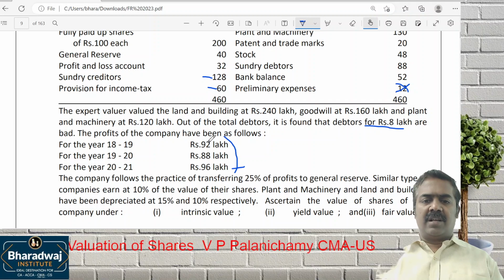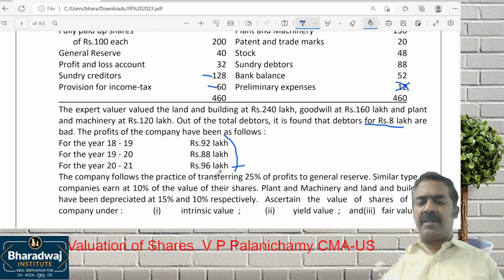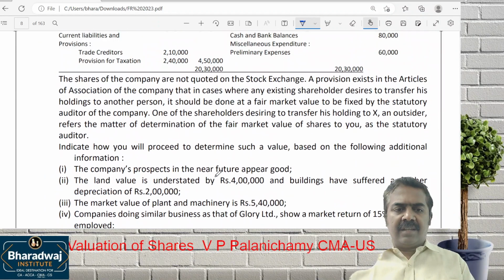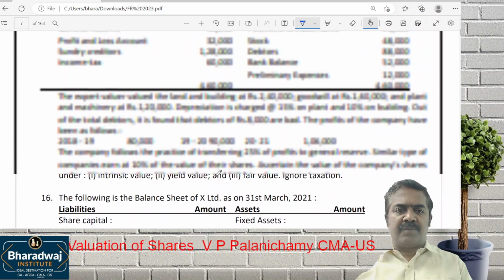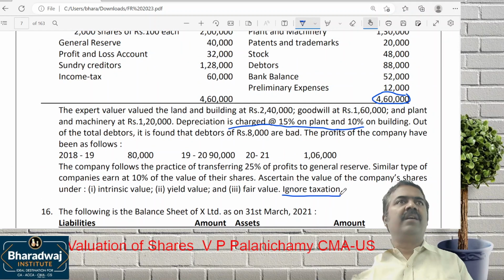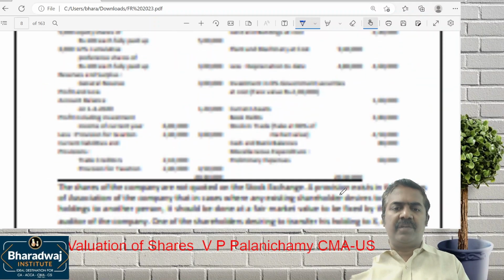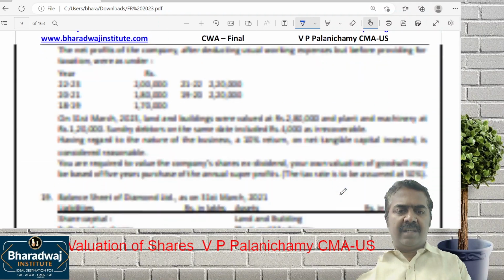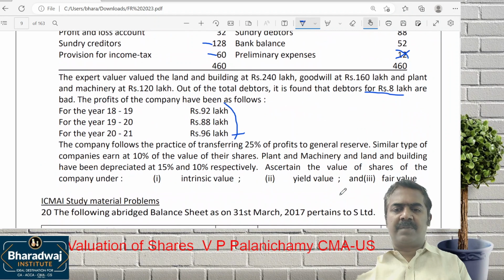Okay, similar to last question. Only thing is that average profit will be different. In the last question that we solved, question number 15, we were given ignore taxation, so we ignored that provision for tax. In this question, we will not ignore because no such mentioning is there.